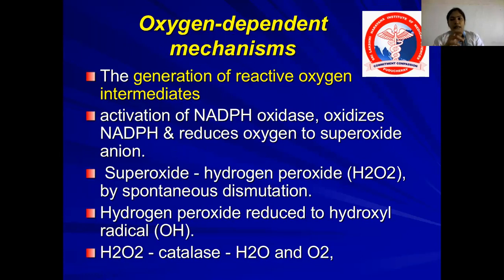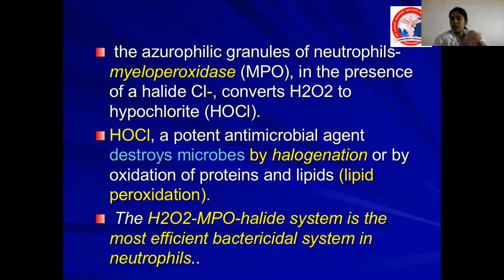Once phagocytosis occurs after phagosome formation, what happens? The cytosolic component and the lysosomal component fuse together and this enzyme gets activated. The NADPH oxidase enzyme reduces oxygen to superoxide anion. The superoxide anion is then converted into hydrogen peroxide by spontaneous dismutation. The hydrogen peroxide is reduced to hydroxyl radical with the help of an enzyme. I'll show you the picture so that it will be better for you to understand.